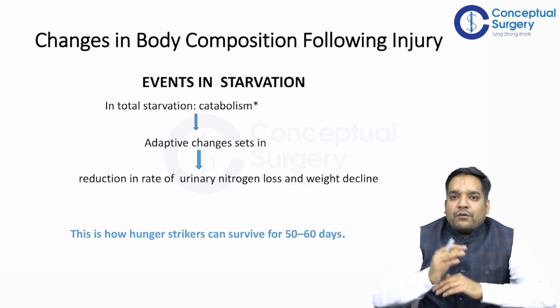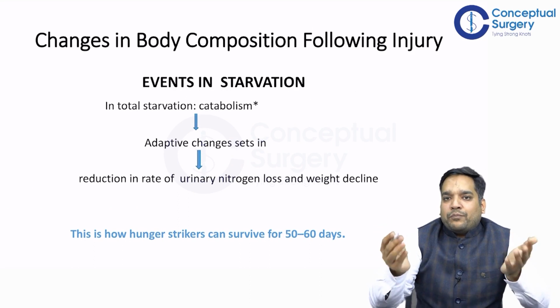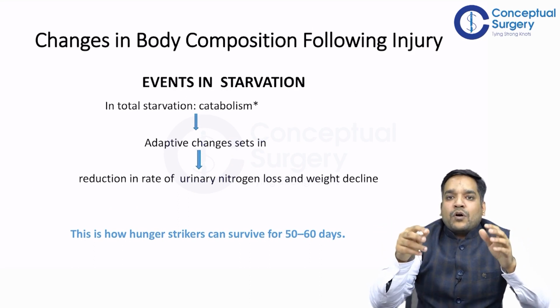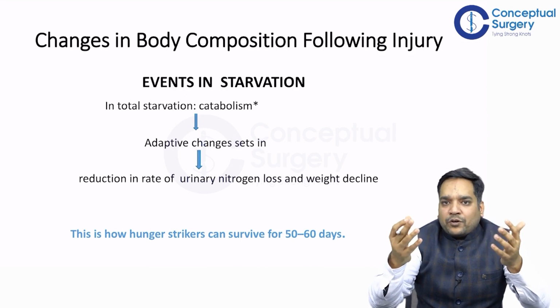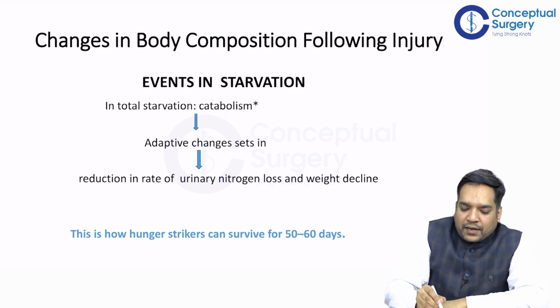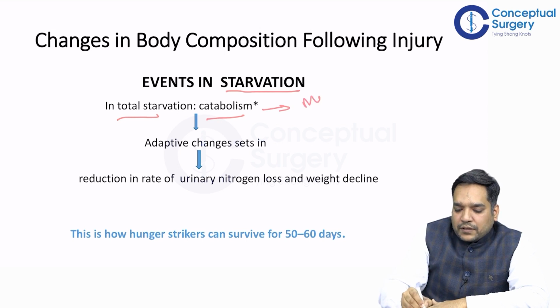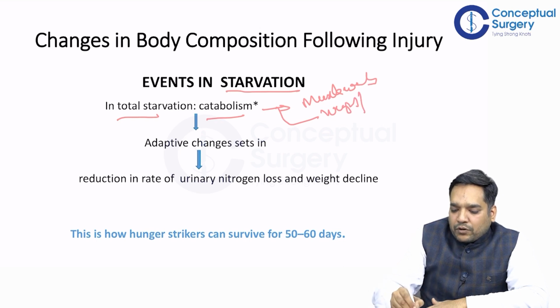So now we have discussed the normal composition. Now we're going to discuss what changes happen in body composition during a pathology or an illness. What happens in starvation? As soon as starvation starts, the body undergoes catabolism, meaning muscle wasting, weight loss and protein loss.